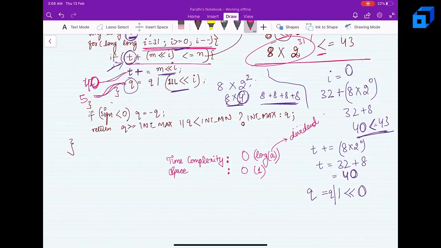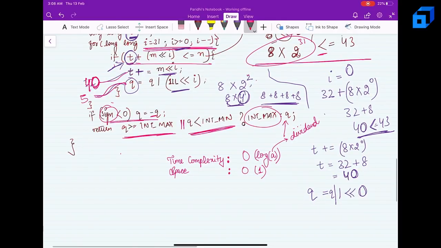So this is the highest I can get, and now I'll simply check that if my initial sign was less than 0, then I'll set q to negative of q, that is, multiply q by minus 1. And if this q becomes greater than or equal to int max, now see, we are checking for the case of overflow. So if q becomes greater than or equal to int max, or if it becomes less than int min, I'll simply return int max as per the question, or else I'll return q.